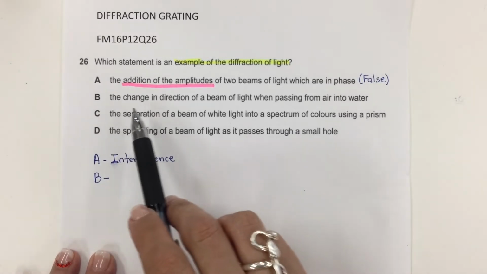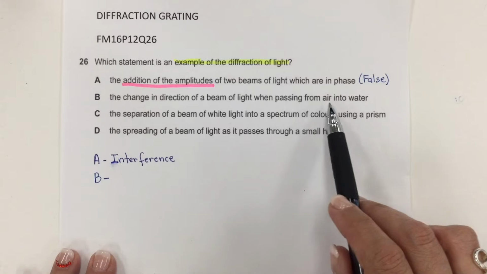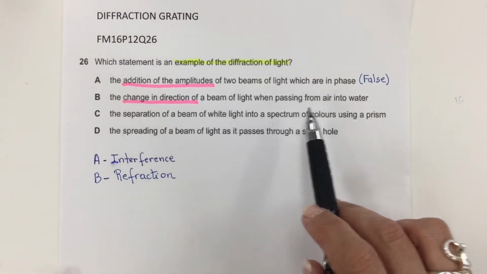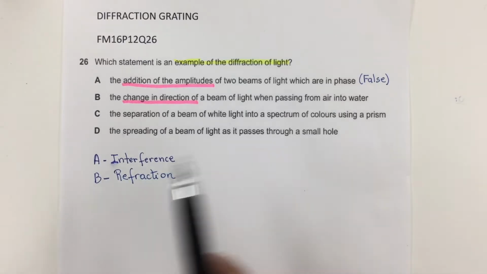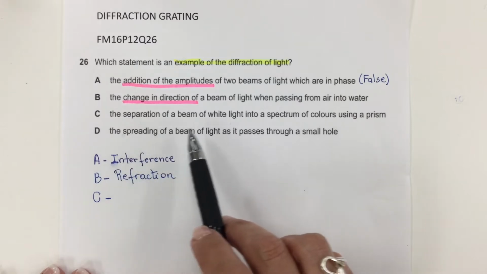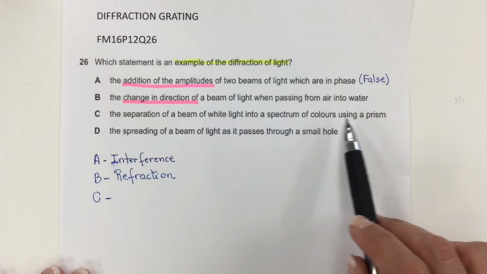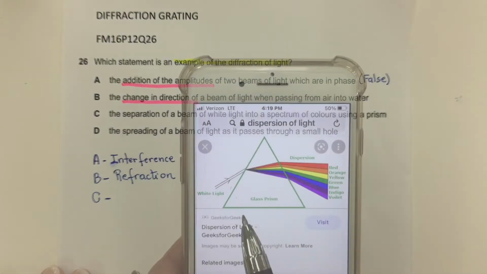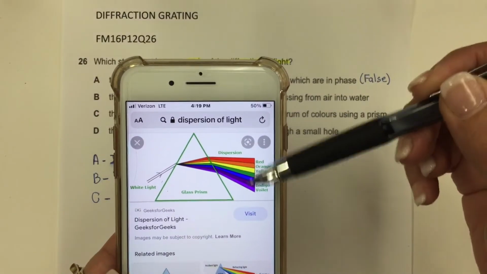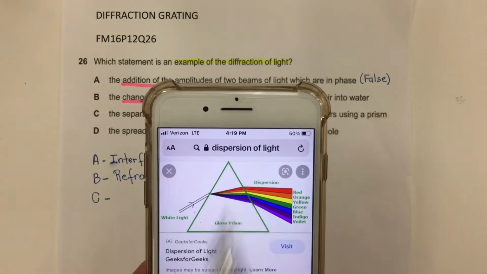Statement B. The change in direction of a beam of light when passing from air into water. Changing the direction of light when passing through two different mediums is called refraction. Statement C. The separation of a beam of white light into a spectrum of colors using a prism. The separation of white light into its color components passing through a prism is called dispersion.